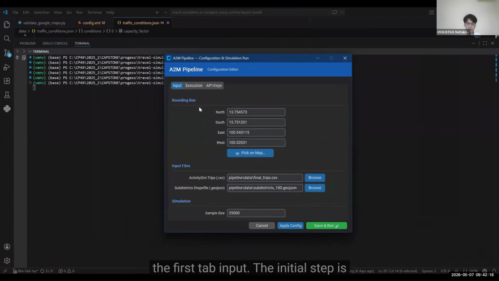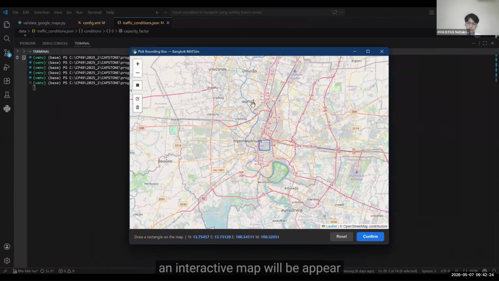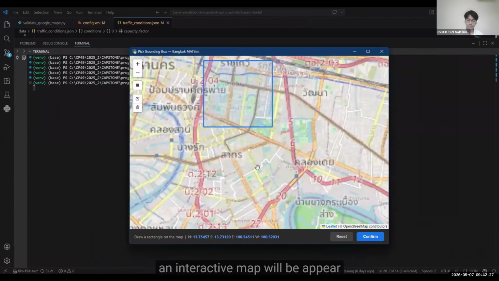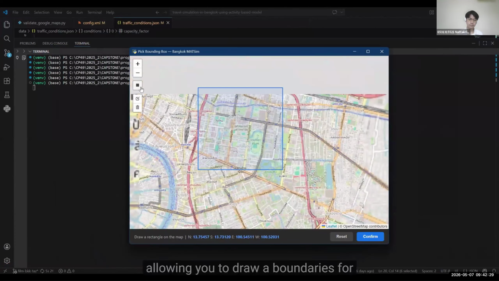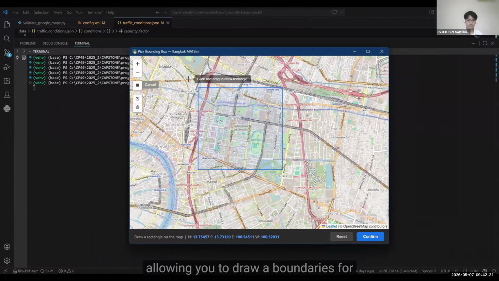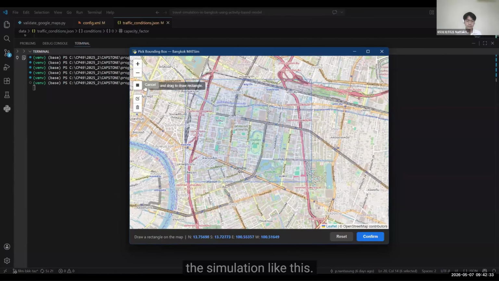The initial step is defining the bounding box. To select our area of study, click here, and an interactive map will pop up, allowing you to draw a boundary for the simulation like this.